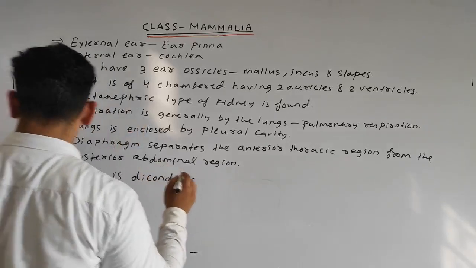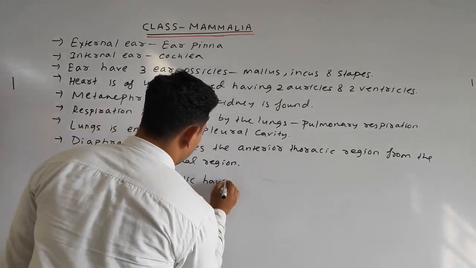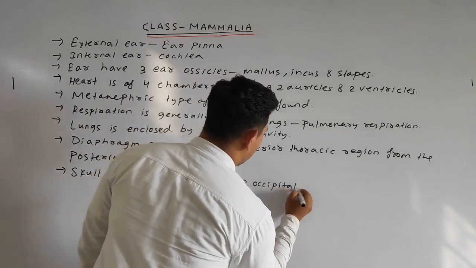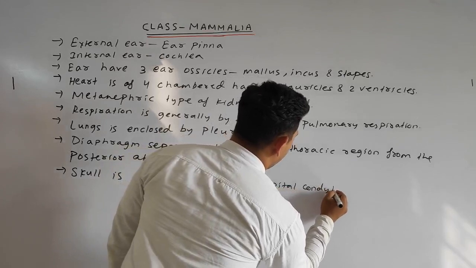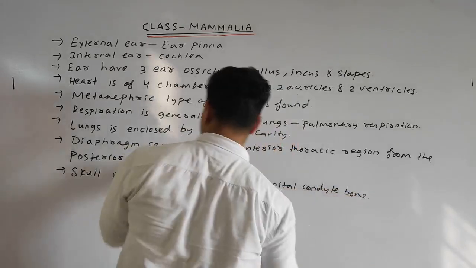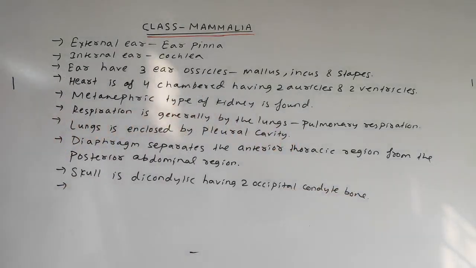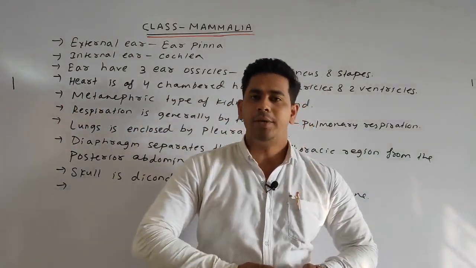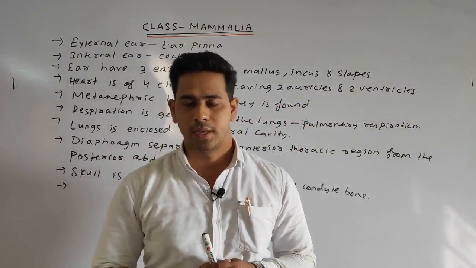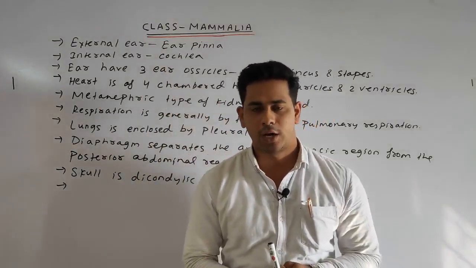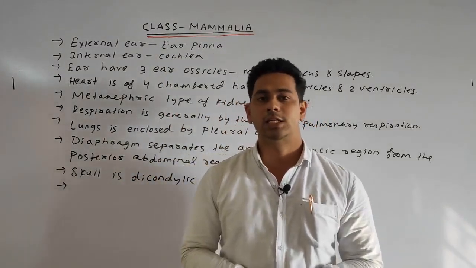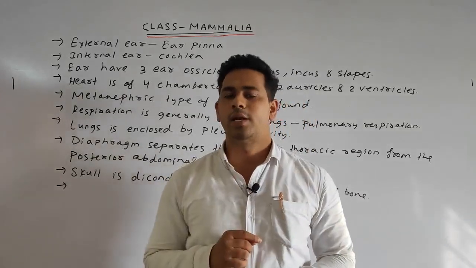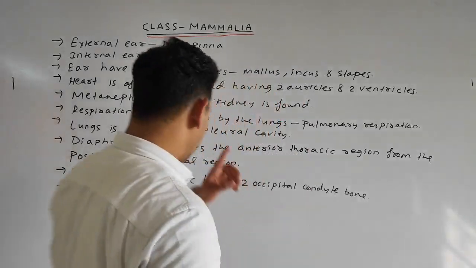Next point, how many pairs of cranial nerves are present? Yes, 12 pairs of cranial nerves are present, nerves which arise from the brain. We also discussed in the apes that 12 pairs of cranial nerves are present. So we can write our next point, the cranial nerves.